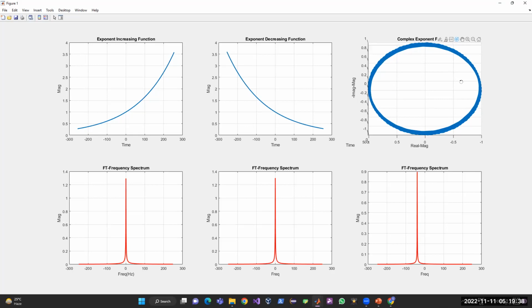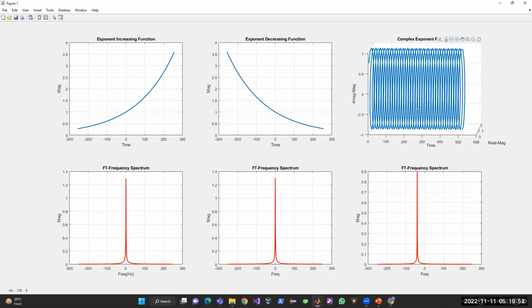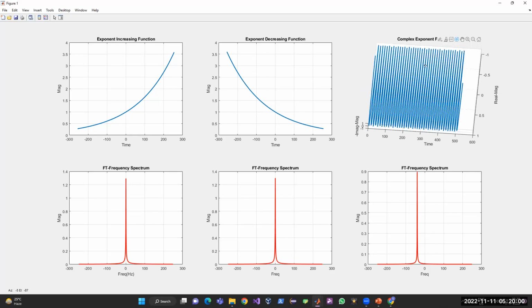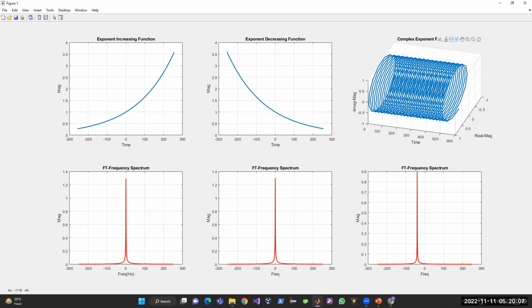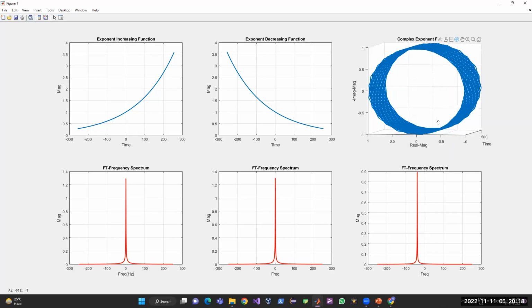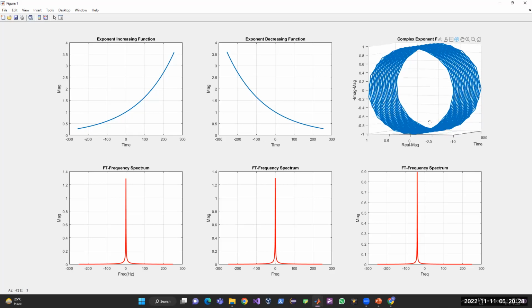If you draw with respect to time, now here you can see the time axis, real magnitude axis and imaginary magnitude axis. So you can draw with time and one of the axes, real or imaginary. You can see this one represents a sine wave. Similarly, we can go for the real axis. So here it represents a circle, while in the time domain it represents a sine wave. So e raised to j theta or e raised to jx, whenever it is a function of time, represents a sine wave in an exponential domain.